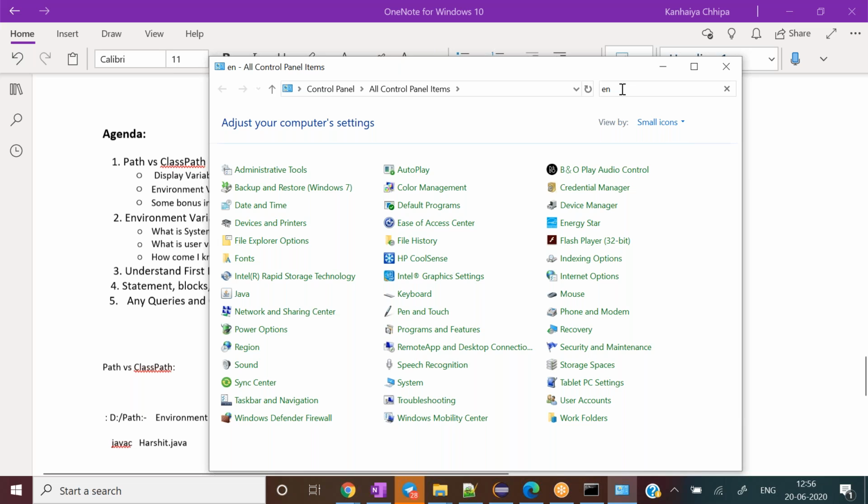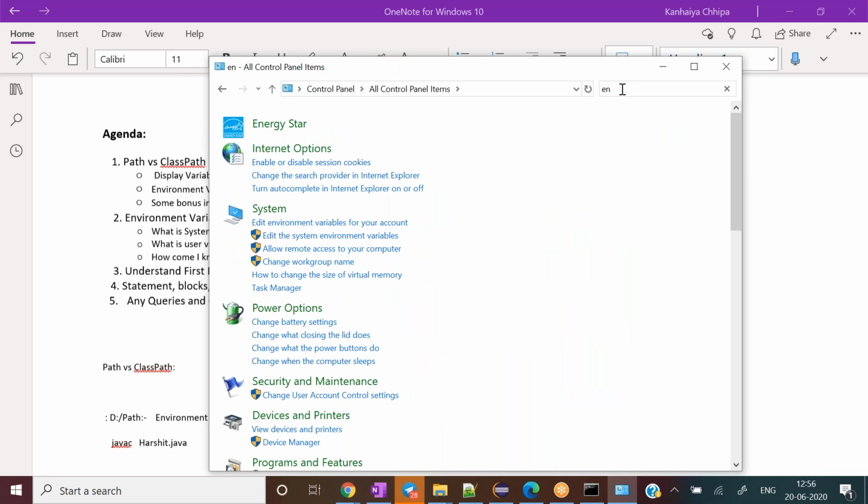Can you see two things here? These two things are shown here. This is our user variable. I'll show you inside as well. And the second one is the system variable.